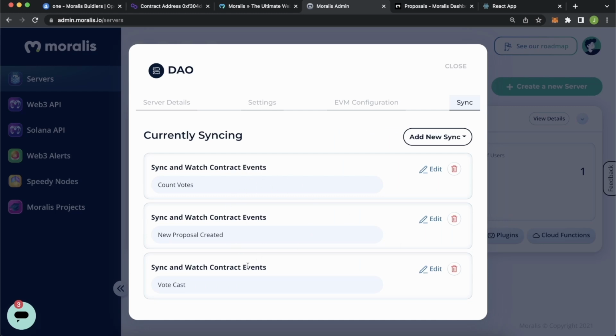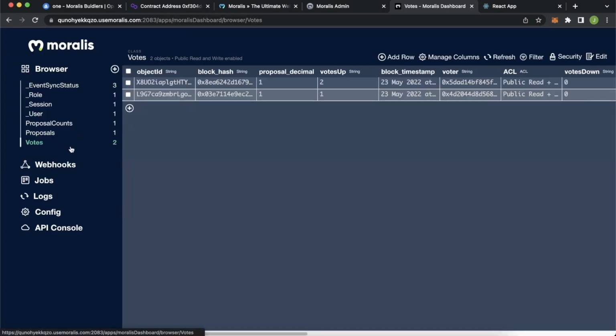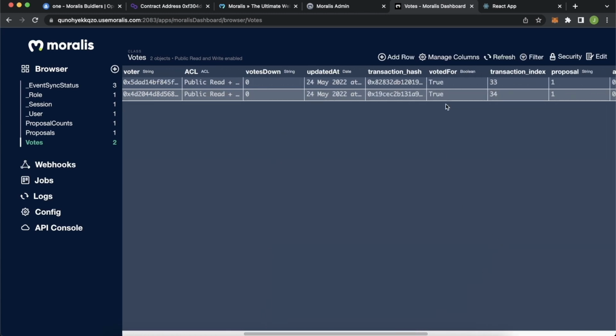Now we have 3 sync and watch contract events on our Moralis server that are looking at our DAO smart contract and pulling the data into our Moralis database. So if we close this, look at our dashboard, we already looked at our proposals, but if we look at our votes, we had 2 votes, we had the voters, and we had them both voting up. So the latest vote had 2 votes up. And if we look at the voted for key, we get true for both of them.